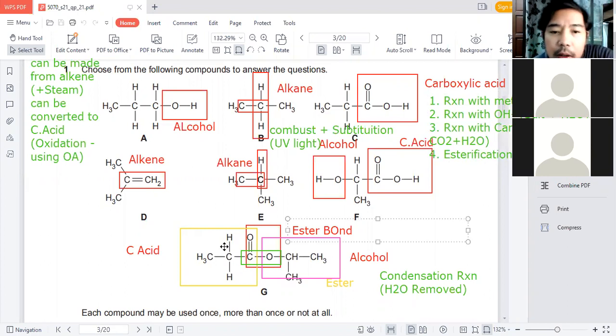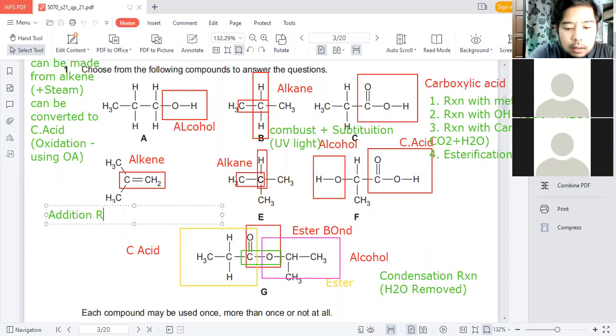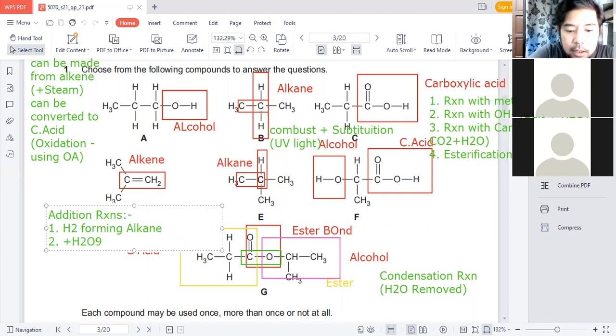Now alkene, which we haven't talked about yet, can undergo addition reactions. First, addition of hydrogen, H2, which we call hydrogenation, forming alkane. Another is addition of H2O, which is gas, steam, forming alcohol.